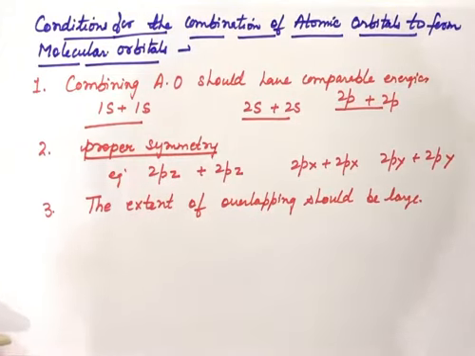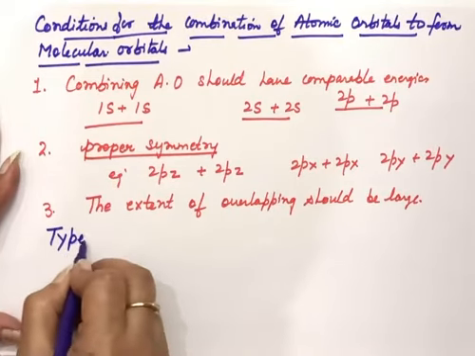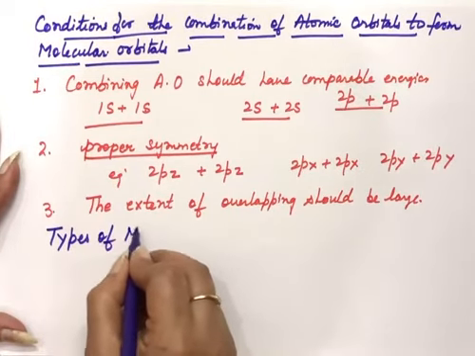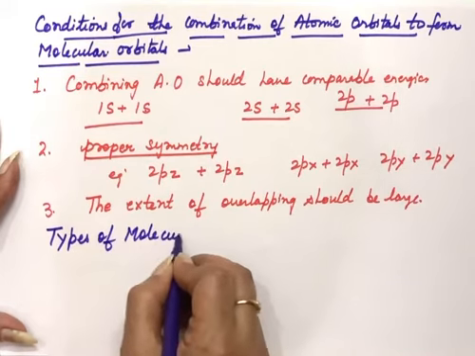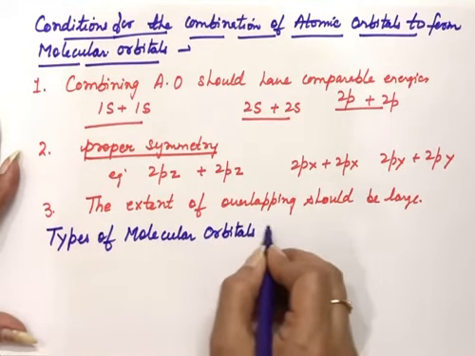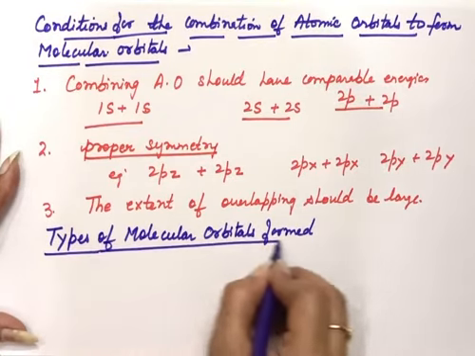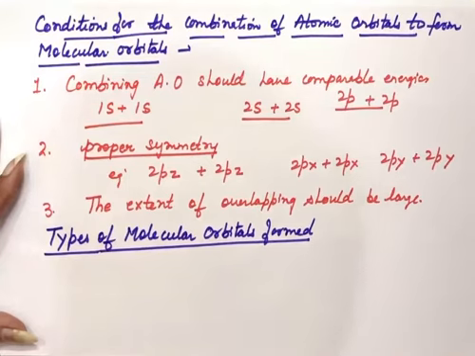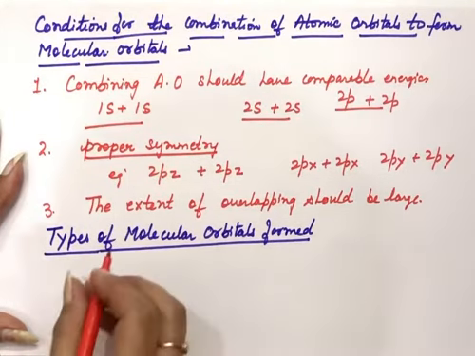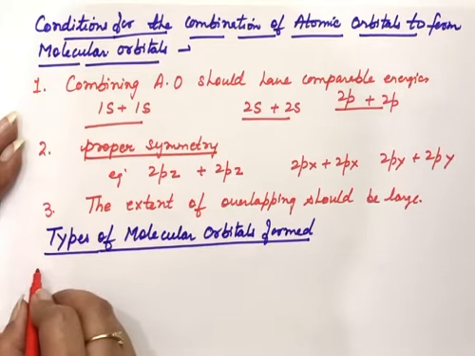So next, now we have types of molecular orbitals formed. With different atomic orbitals overlapping, we'll see which kind of molecular orbitals will form.